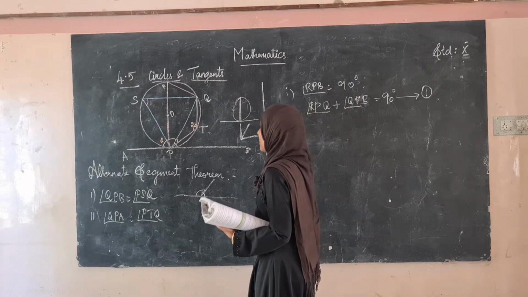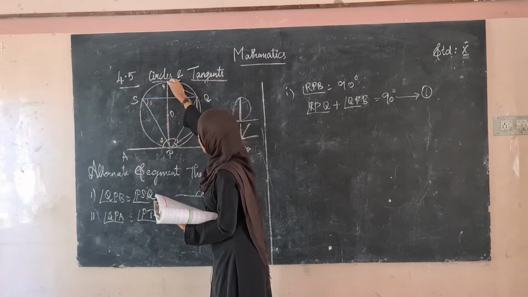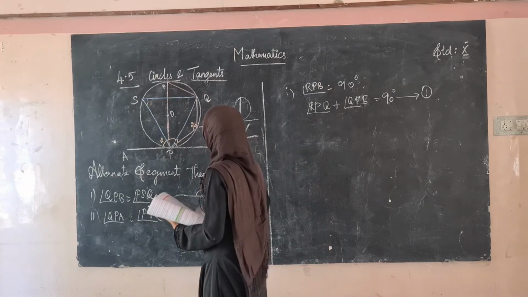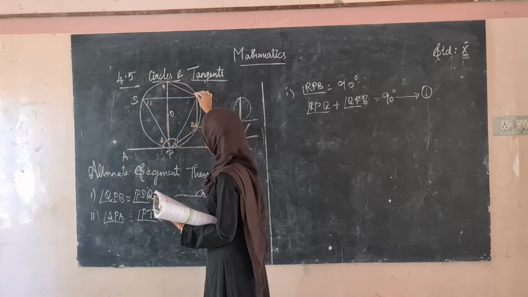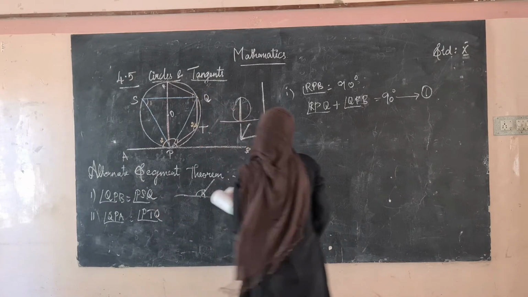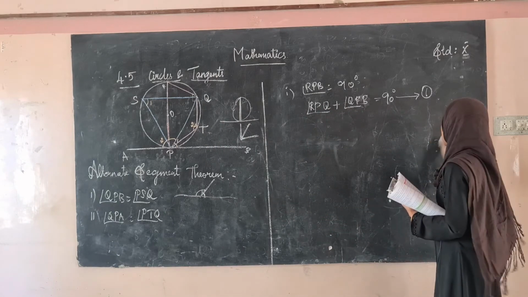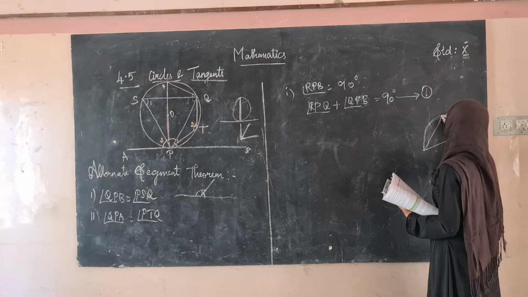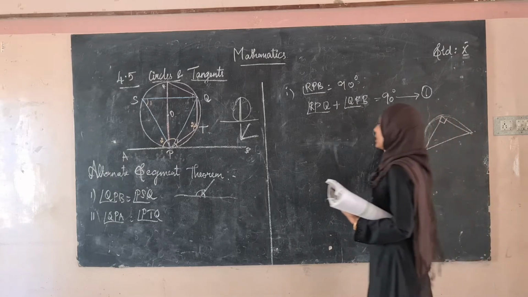So, angles in a semicircle. This is the semicircle. So angle PQR will be 90 degrees, because there is a property which you might have learned in smaller classes: the angle formed in a semicircle will be 90 degrees.